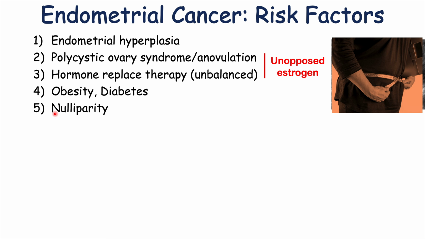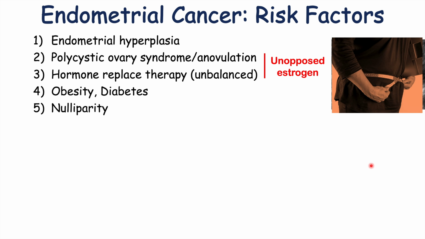Another risk factor is nulliparity. Nulliparity is not having any children or not giving birth. So the reason that this is the case is because you can imagine that you're going to have multiple menstrual cycles over the course of a lifetime, whereas if there were pregnancies, there would not be that menstrual cycle that the patient is experiencing over and over again. So that would reduce the amount of menstrual cycles that a patient experiences.